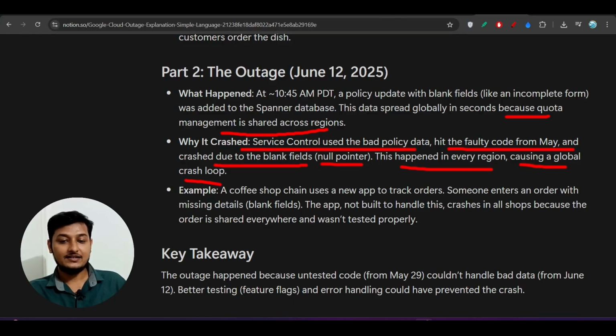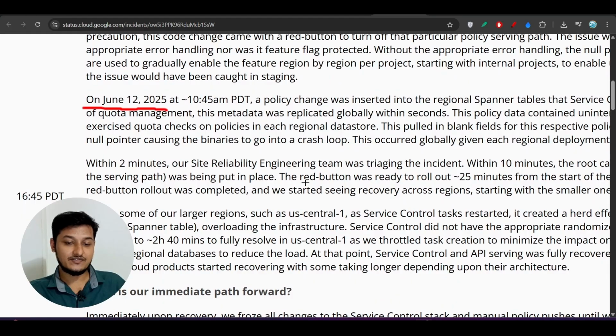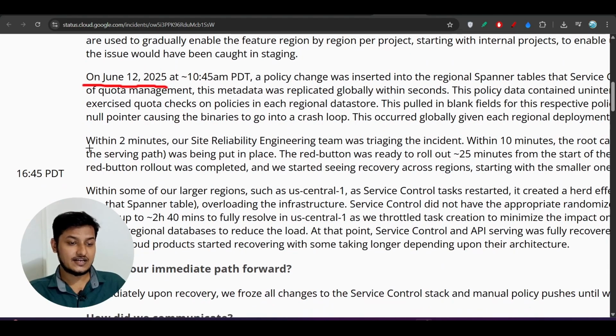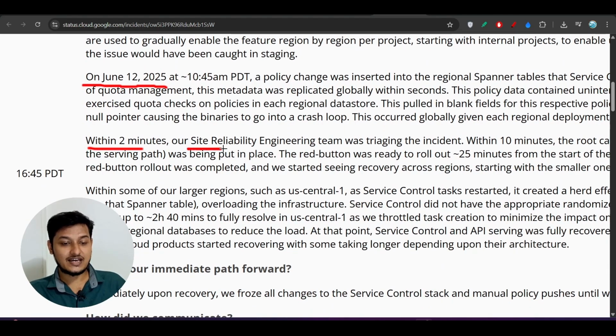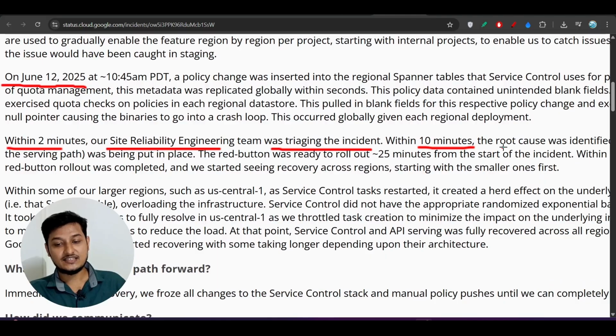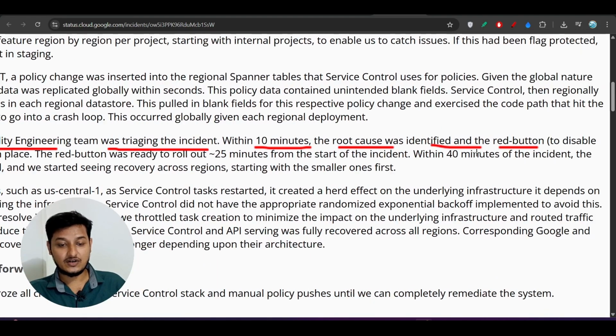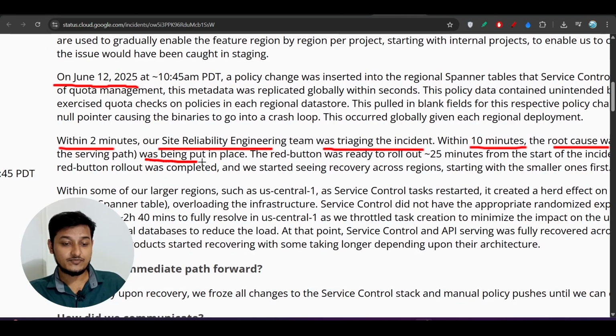Okay, and if you go to their official blog post, the root cause analysis, they have given these things, and they have also written that within 2 minutes our site reliability engineer team was triaging the incident, and within 10 minutes the root cause was identified and the red button was being put in place.